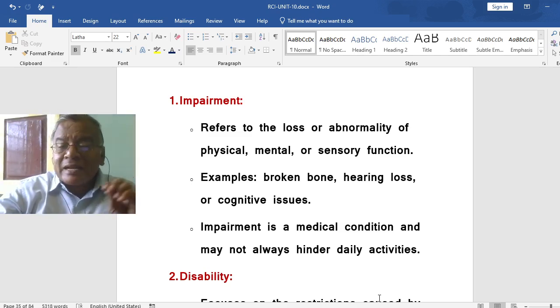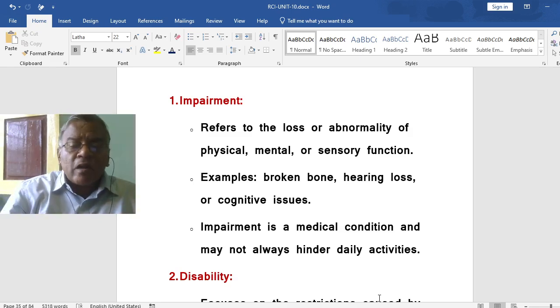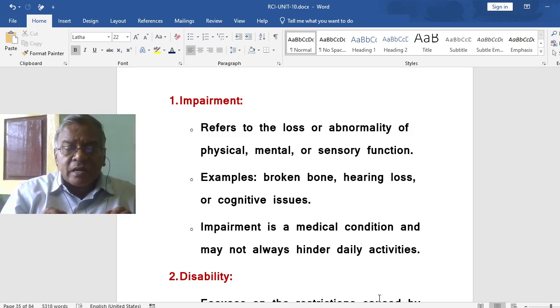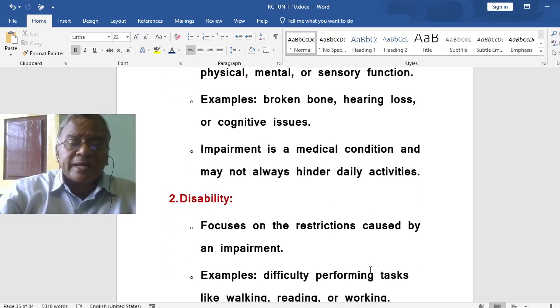Impairment is a medical condition and may not always hinder daily activities. That we have to see. The differences are what you must know. So impairment is just a medical condition and may not always affect daily activities.